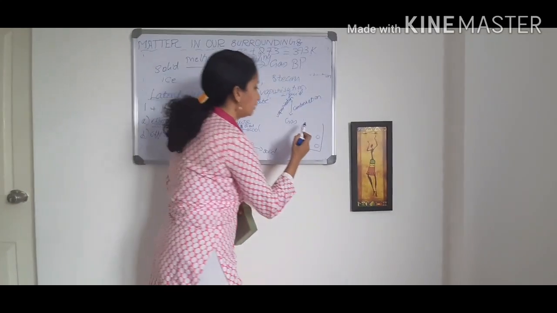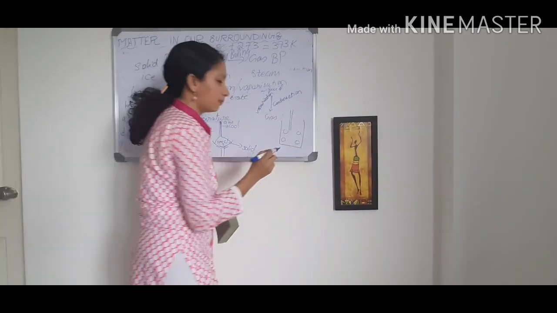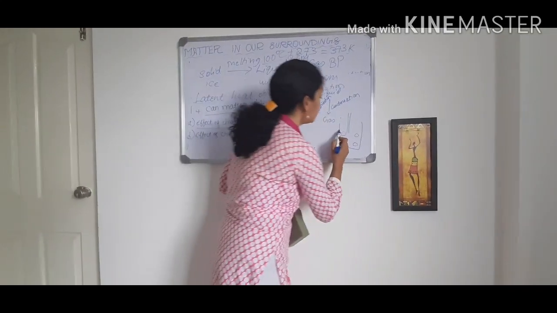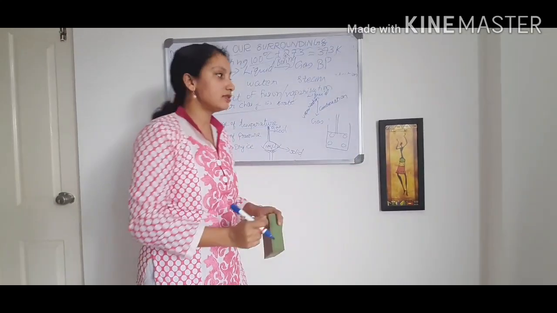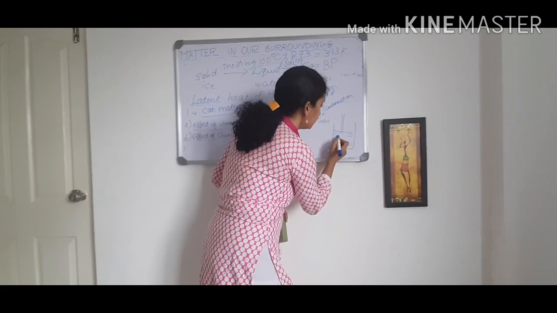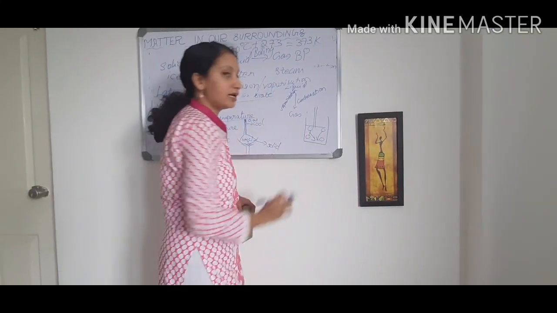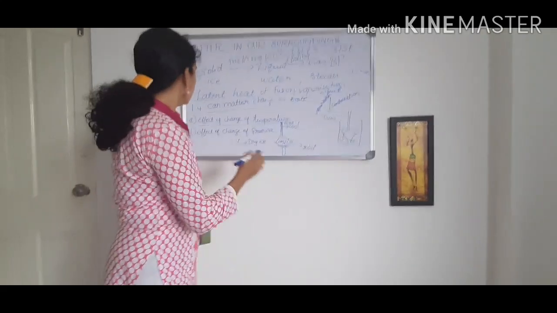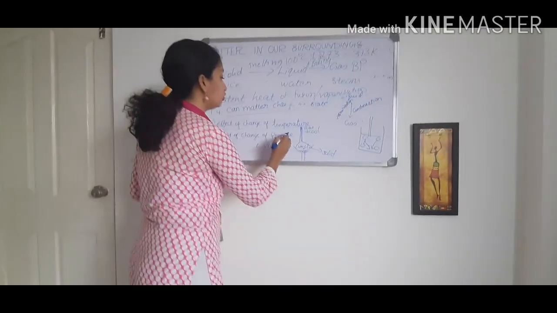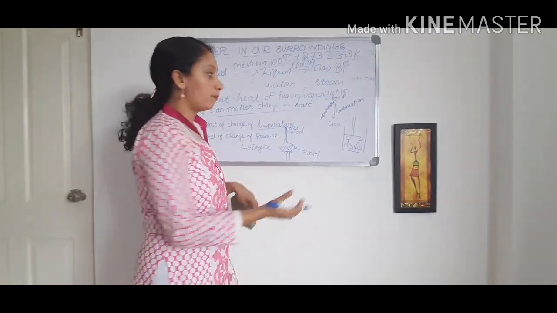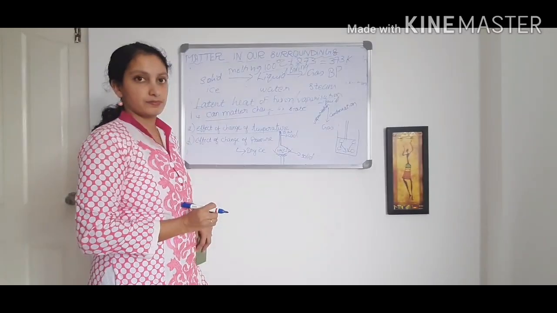I am using one piston to apply the pressure. With the help of this piston, I am compressing these particles so that these particles will move and occupy the space which is left between these particles. So there is some effect of change of pressure to compress or pack these particles.